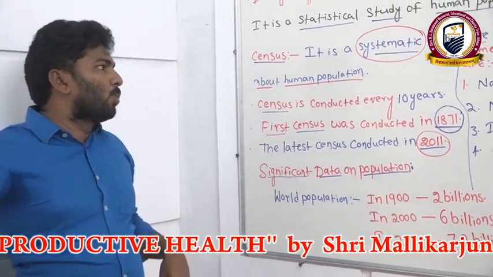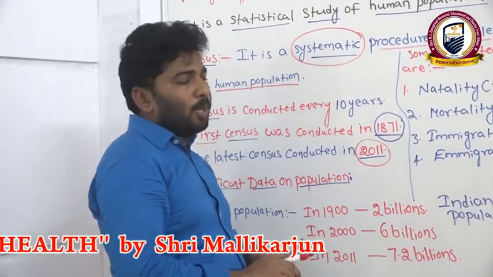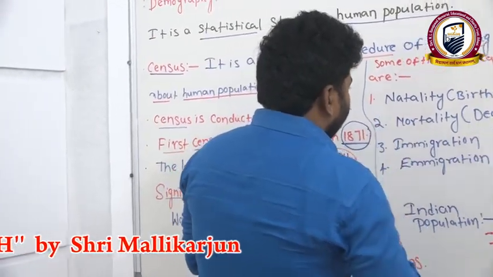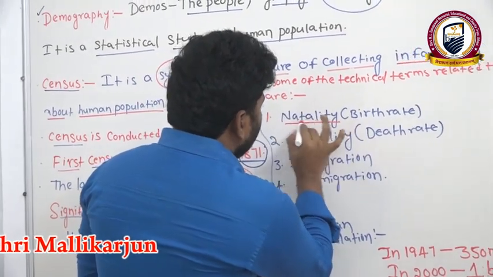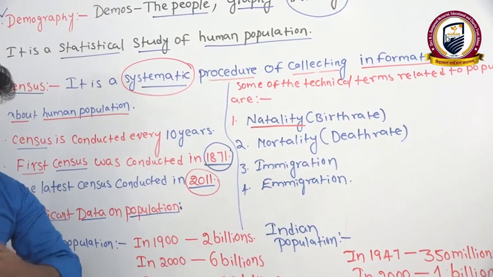Now we move on to some more technical terms related to population, that is natality. Natality means nothing but birth rate. What is meant by the birth rate?